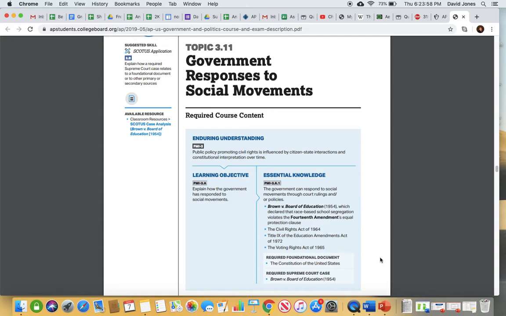Title IX, we mentioned this Title IX briefly when we talked about sex discrimination. Title IX of the Education Amendments Act of 1972 basically says that there needs to be equal numbers of men and women's sports within schools. The men's basketball coach and the women's basketball coach have to be paid the same thing. We know that there are circumstances where that's not the case today. But again, schools have to have the same number of men and women's sports.